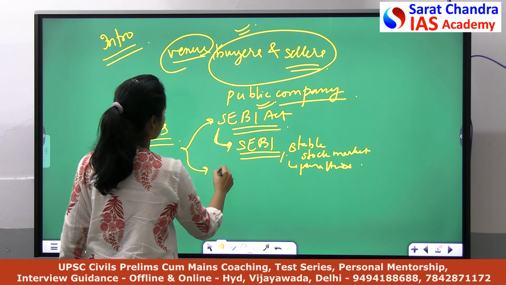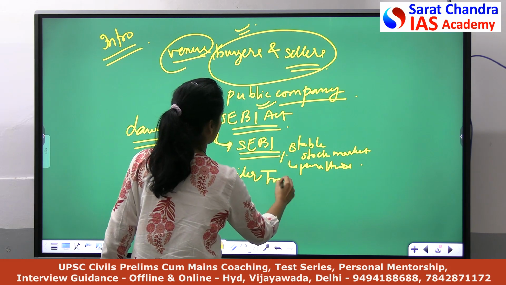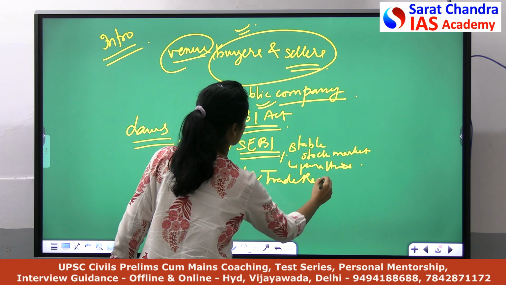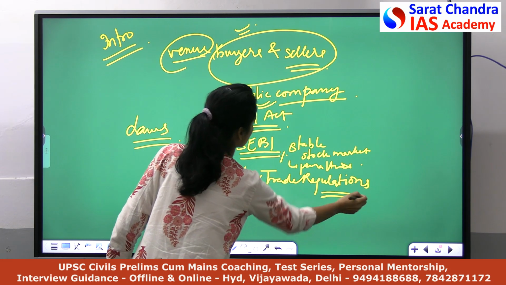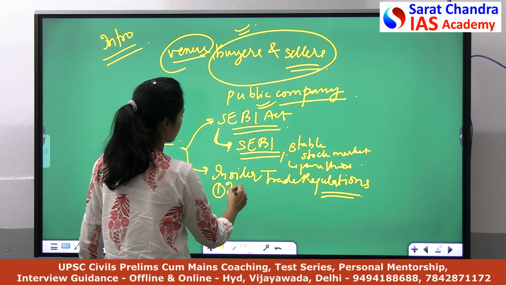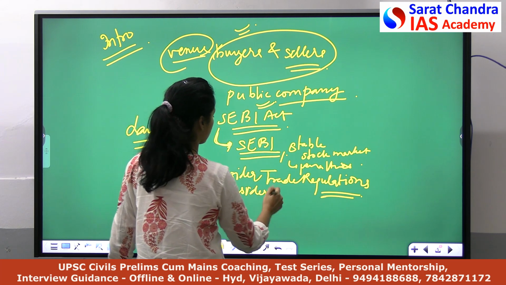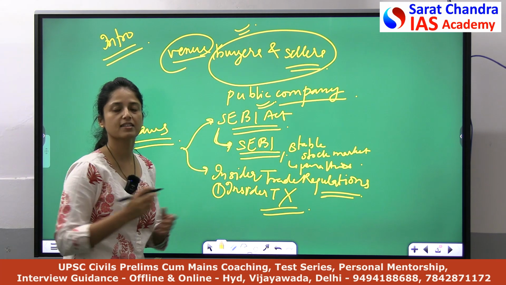Now the second law I will discuss is the insider trade regulations. These regulations say that insider trading is completely prohibited. What do I mean by insider trading?